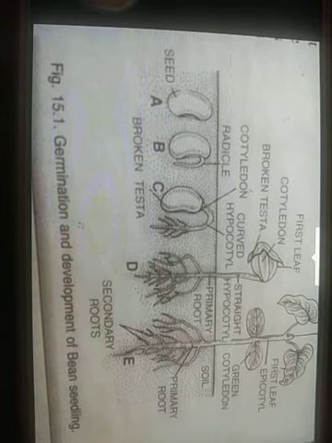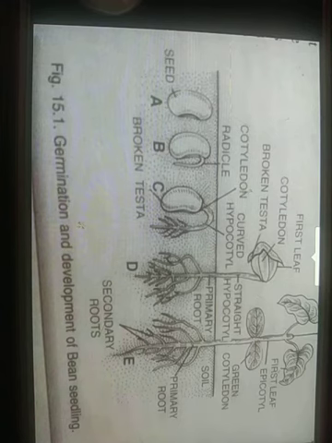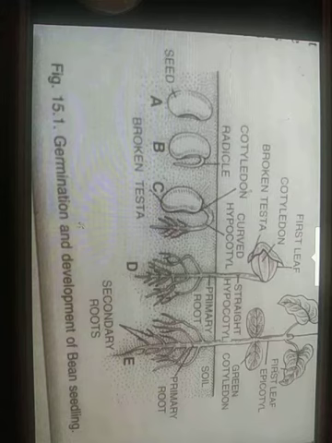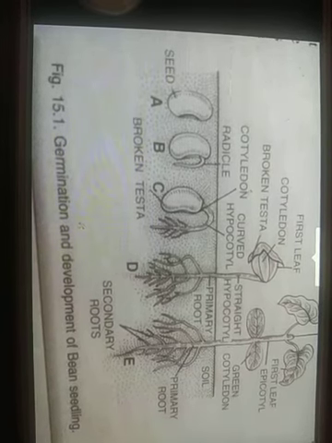Growth of the plumule is accompanied by rapid growth of either the hypocotyl or the epicotyl. Cotyledons come out of the soil along with the enclosed plumule when the hypocotyl grows. It is known as epigeal germination, as seen in beans.